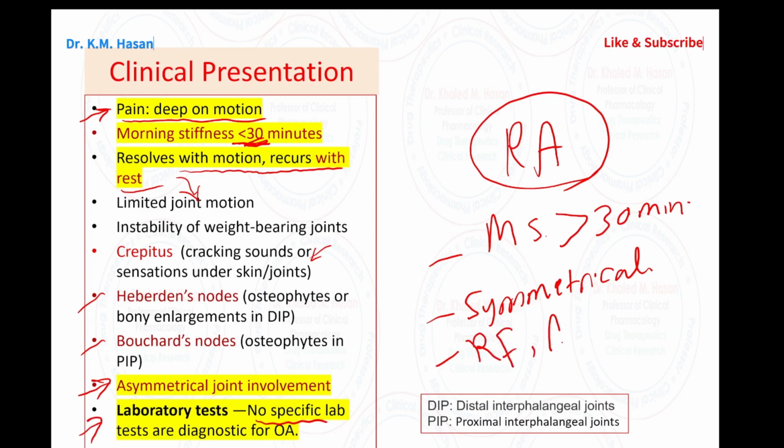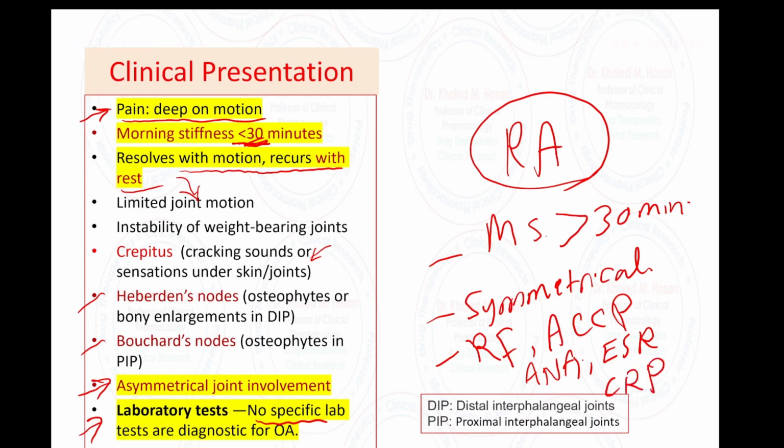We have anti-citrullinated protein. We have the ANA test. We have the ESR, and we have CRP. So we have a lot of variables in the lab test with the RA compared with the osteoarthritis.